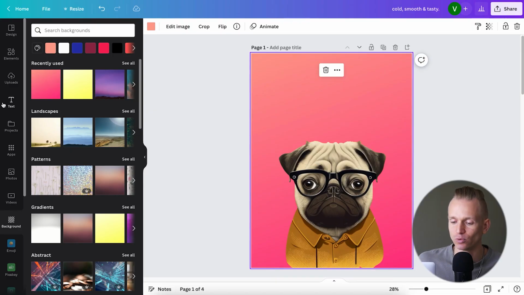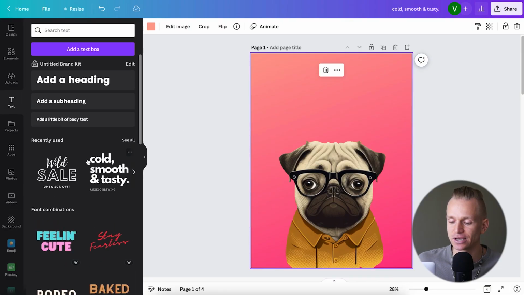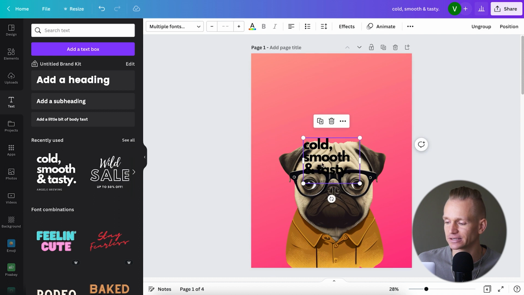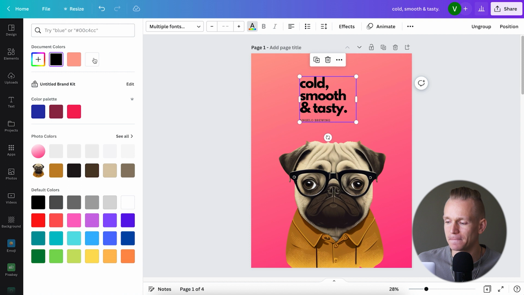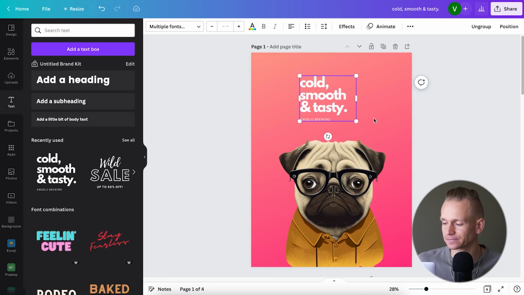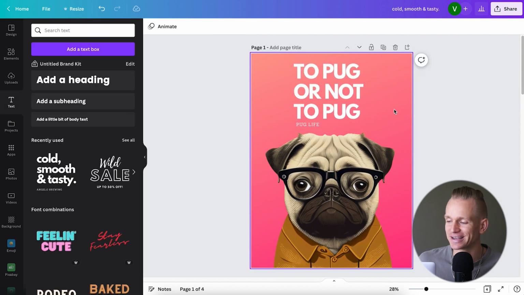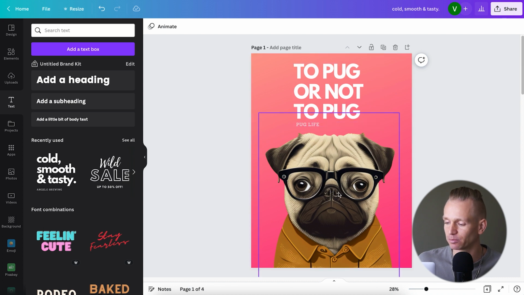So for example, here as well, what I can do is I can go to text, and I can take one of these texts, and I can add this to the design as well to just make it a little bit more interesting. Okay, so in this case, just to show you an example, I just put some text, to pug or not to pug, hashtag pug life, and now we got this little poster type of looking design that literally took me maybe 2 minutes to make.